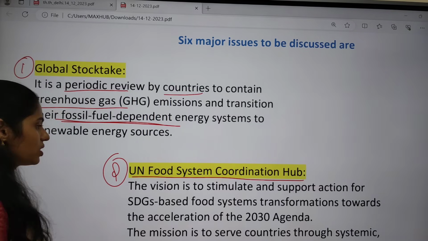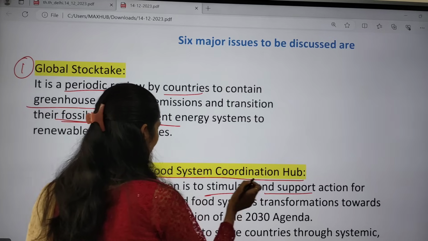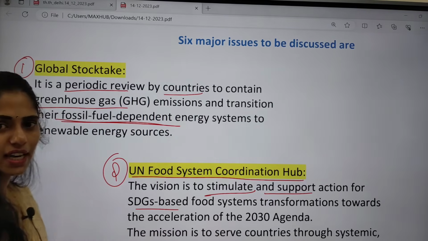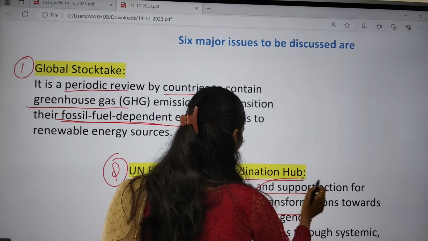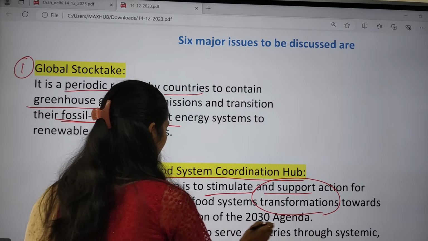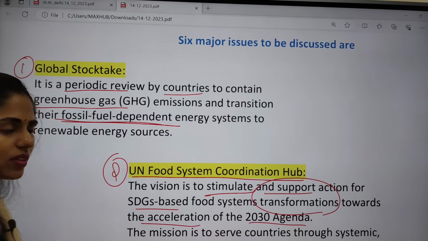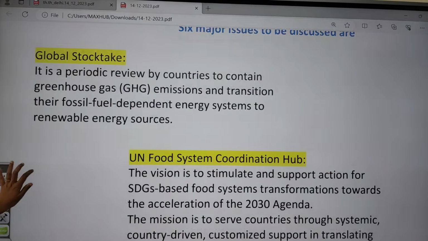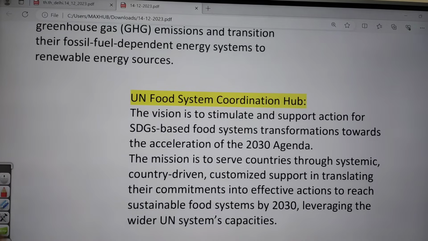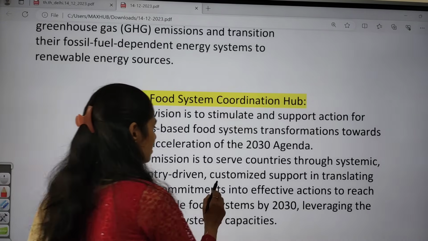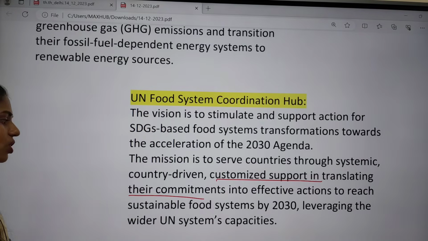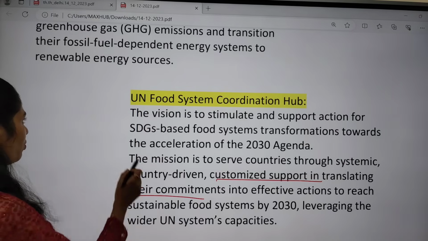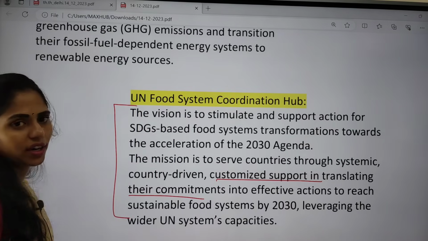So the vision is to stimulate and support action for a Sustainable Development Goals based food system, and to go for transformation towards acceleration of the 2030 agenda. And the mission is to serve countries through systematic, country-driven and customized support in translating their commitments into effective actions to reach sustainable food systems by 2030. So actually we are focusing on coming up with this coordination hub.